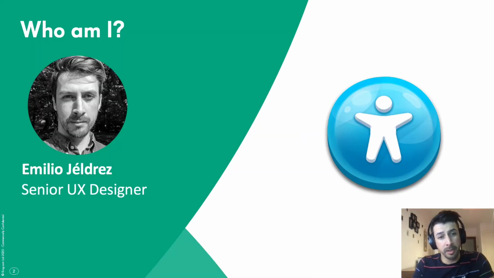I am Emilio Geldres, Senior UX Designer, and I am leading accessibility initiatives at King. I have worked on Candy Crush Friends Saga, but I'm currently leading UX in Farm Hero Saga. At King, we have 240 million active users as of Q4 2020, and it's important for us to connect with all of them and create a consistent and enjoyable experience for everyone.